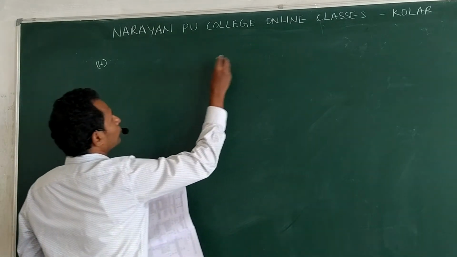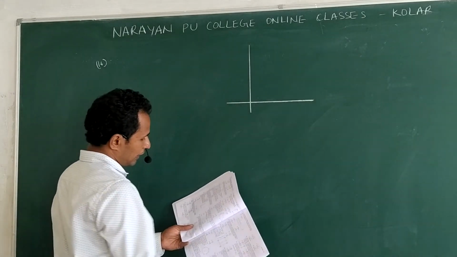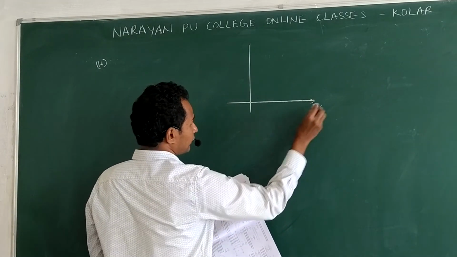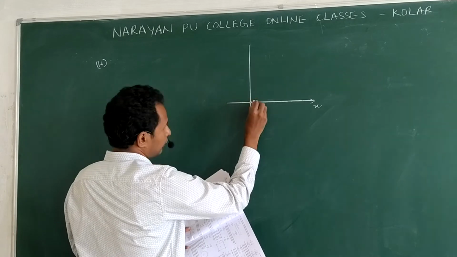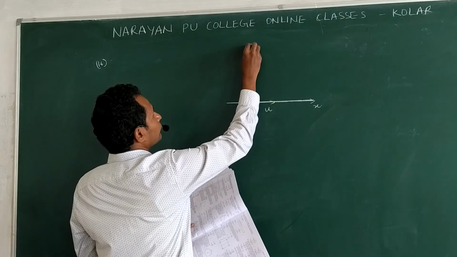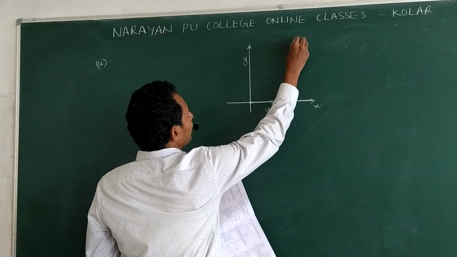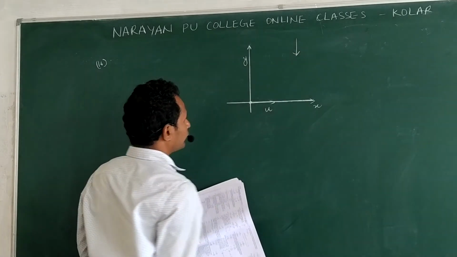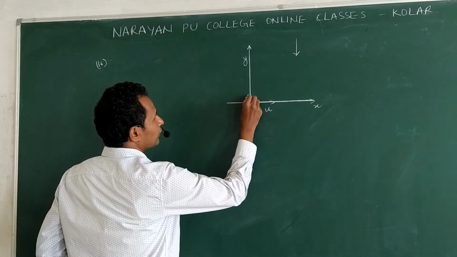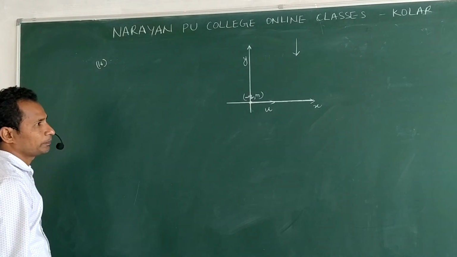Now, drawing the given figure, this is the x-axis and the charge is projected like this. Field directed downwards. This is which charge? Negative charge. Minus q, comma m.